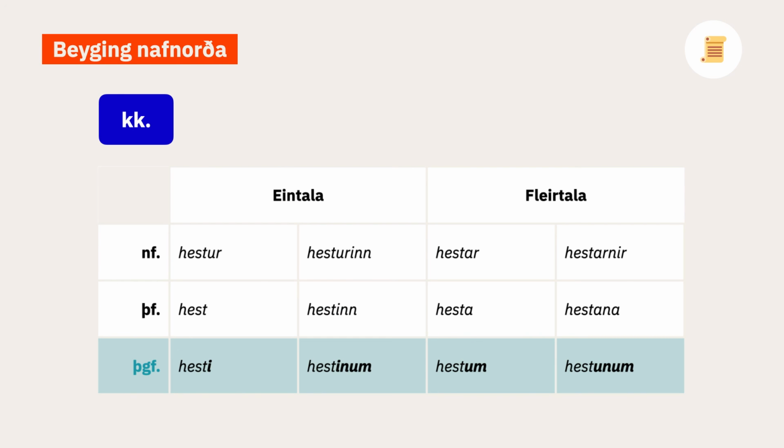It's worth just looking at the whole declension paradigm so far for various nouns. So this one shows a strong masculine noun in all of its forms. Hestur, hest, hesti. Hesturinn, hestinn, hestinum. And the plural, hestar, hesta, hestum, hestarnir, hestana, hestunum.